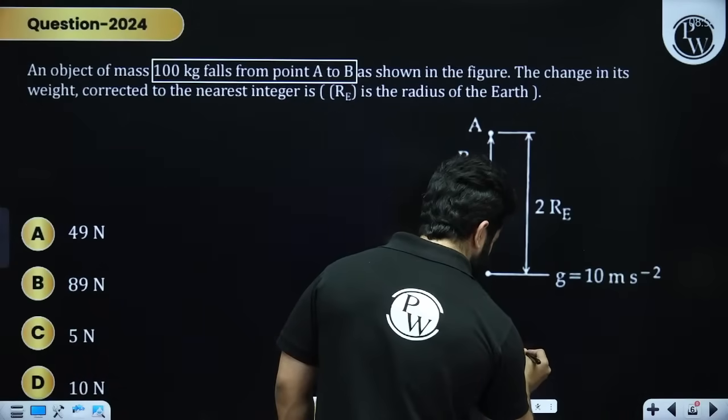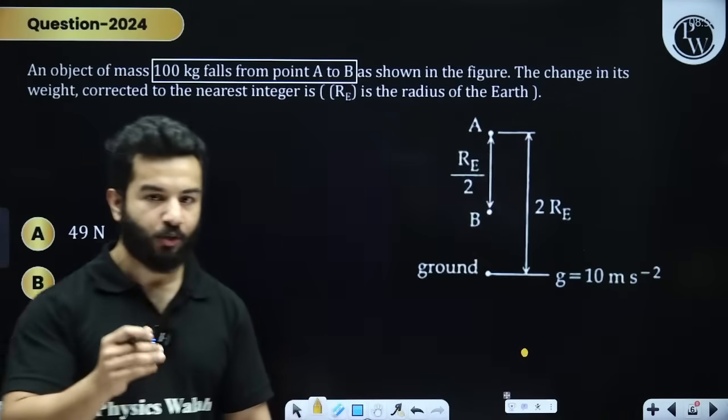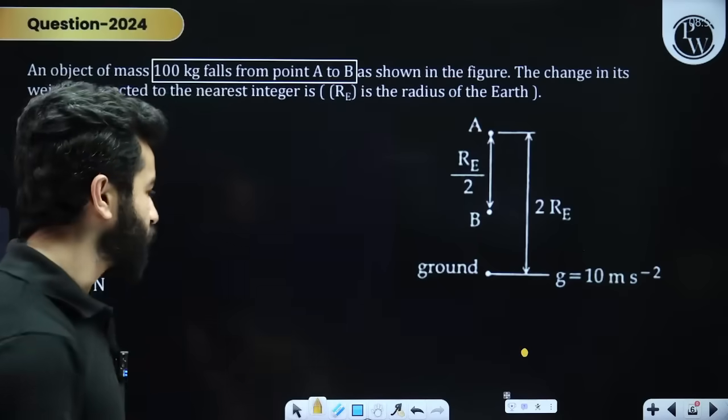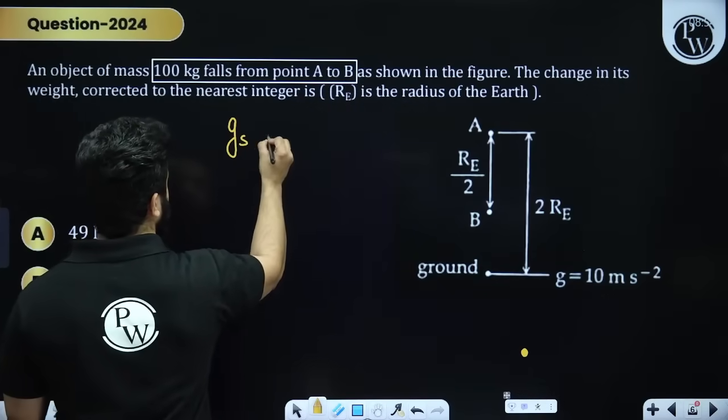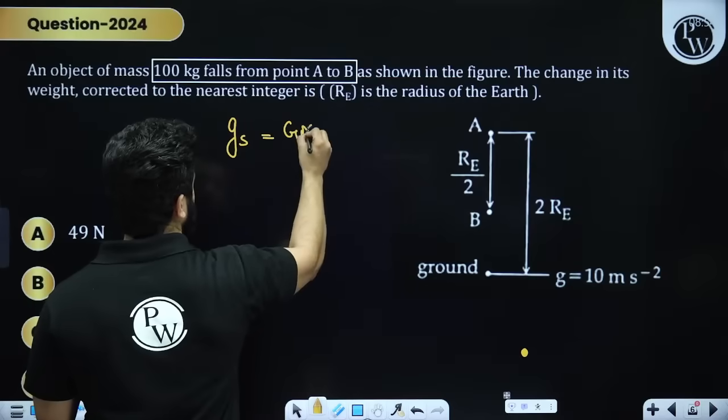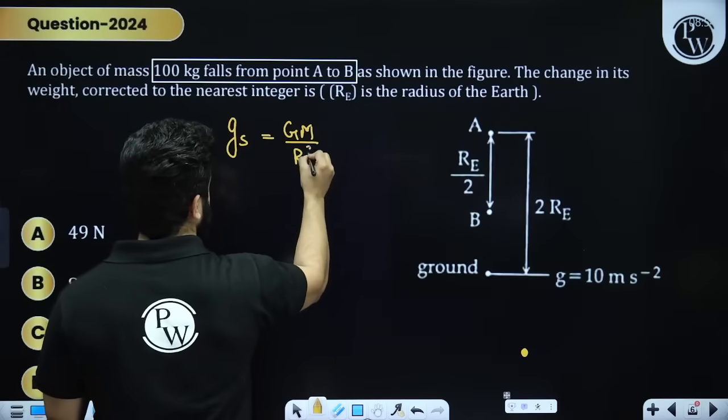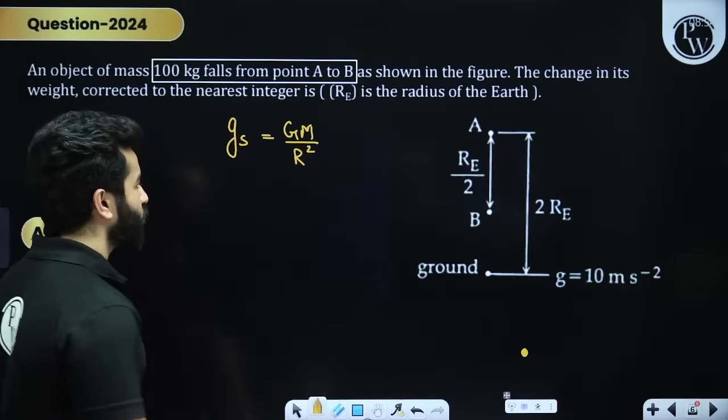We always calculate the distance in the values of acceleration due to gravity from the surface, right? So normally at the surface, we write it down as GM divided by R square. This is at the surface, right? Clear?